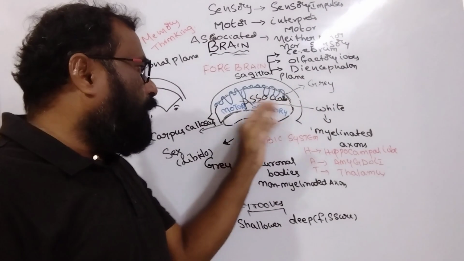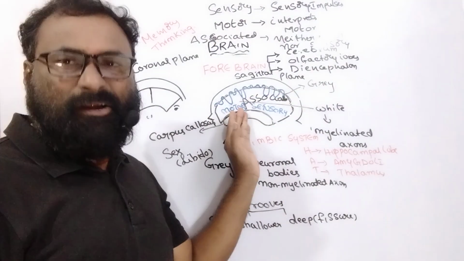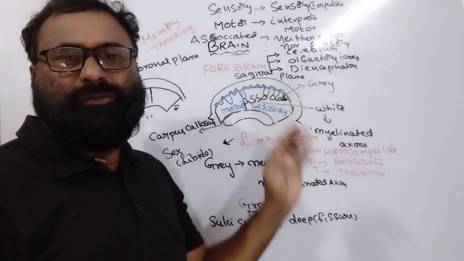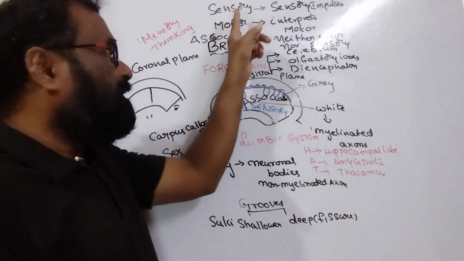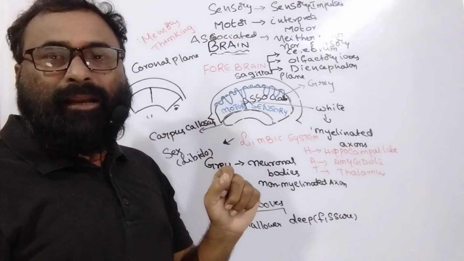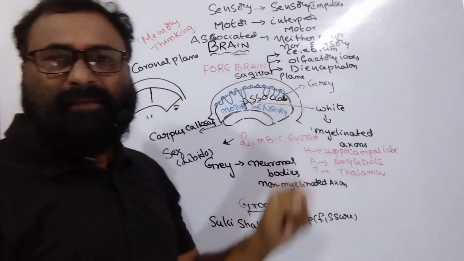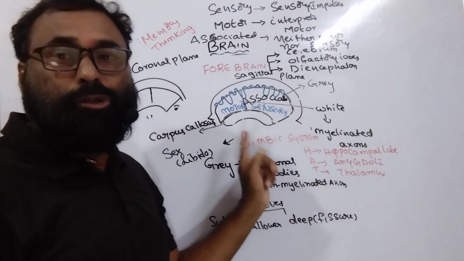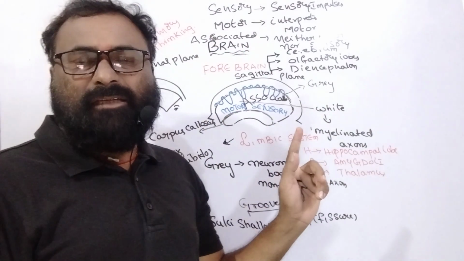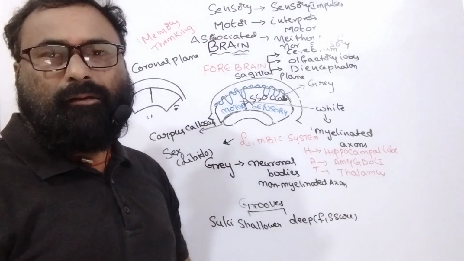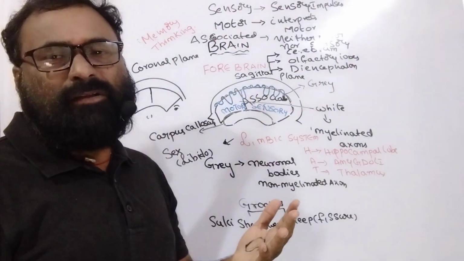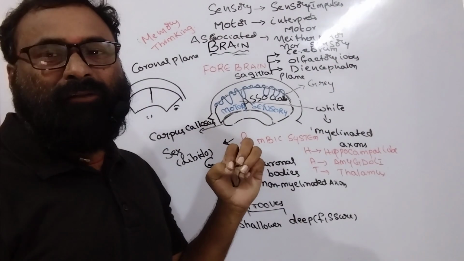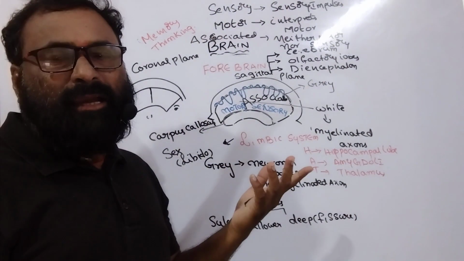There are three important areas seen in cerebrum functionality: motor areas, sensory areas, and associated areas. Motor areas are concerned with motor impulses. Sensory areas are concerned with sensory impulses. Associated areas are the larger portions of the cerebrum, which are neither sensory nor motor. They are not useful for sensory and motor functions, but they play an important role in many integrated activities like memory and thinking.